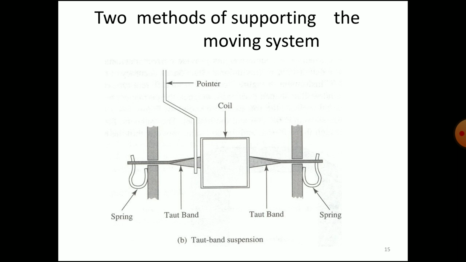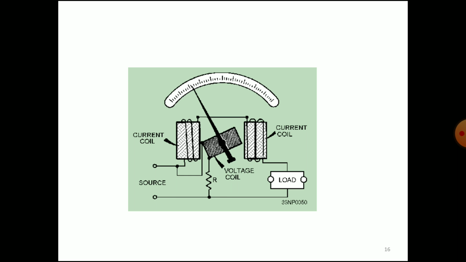Again, this is the taut band suspension used with the two springs, taut band, coil, and a pointer. Pause it and draw the diagram. So this is a simple constructional diagram of the PMMC instrument.